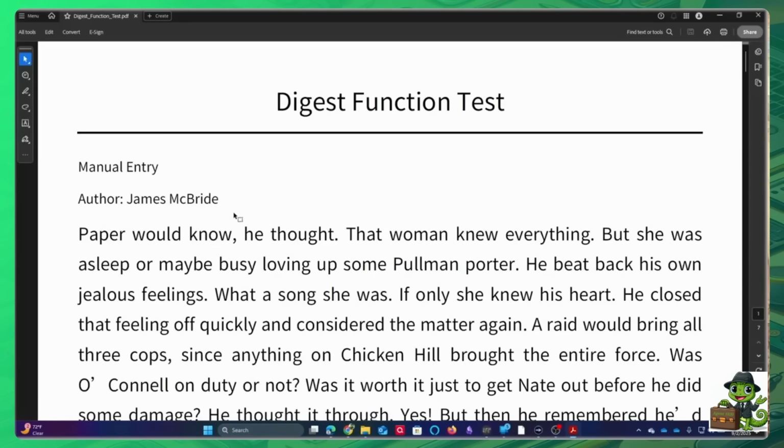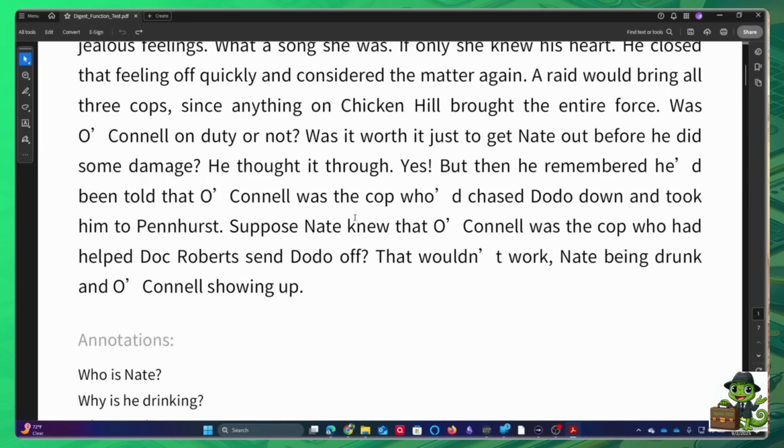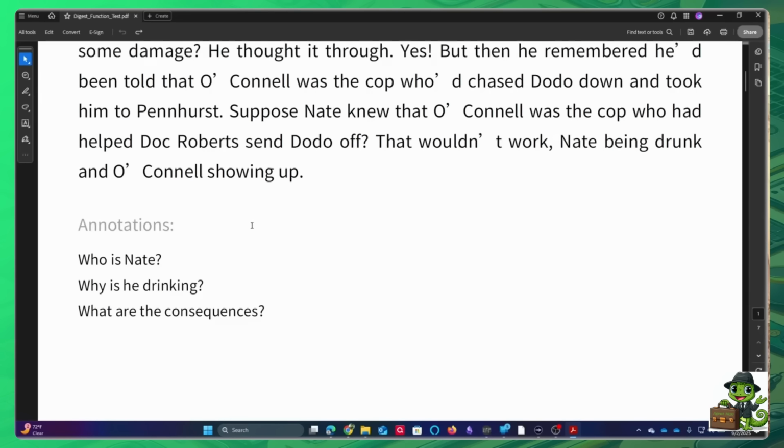We open this up and you'll see now that this is a quote from James McBride, and I probably should have put, since it was manual entry because I pulled it from Kindle, probably should figure out how to, and I can actually manually edit that. So I could put in here that this is from the Heaven and Earth grocery store. So again, since it was a manual entry, I could go in and change out manual entry or add at the top the Heaven and Earth grocery store, which is the book. But again, there's James McBride as the author. You can see there's a few things that you would have to change in the digest to make it work.